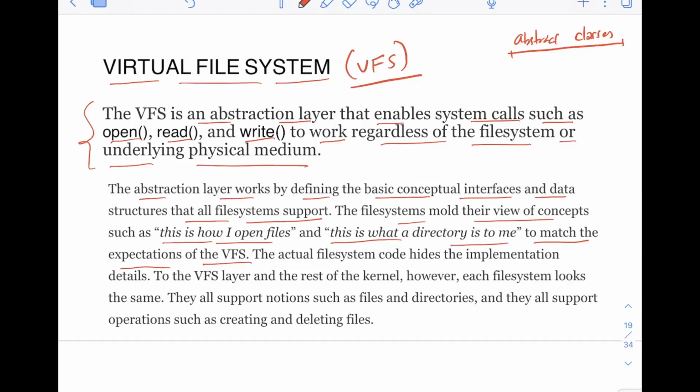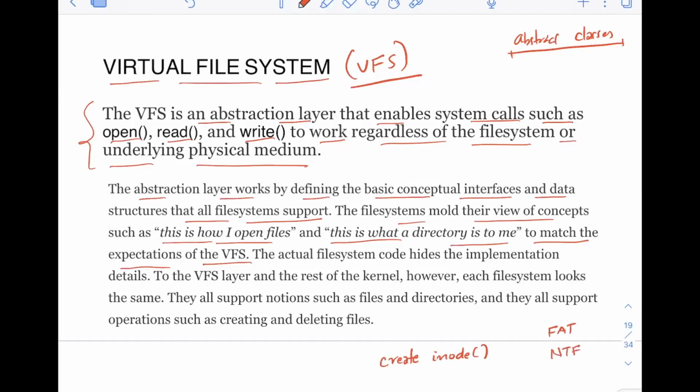So VFS has already provided the data structures and functions. Now all the file systems have to match the expectations of what VFS wants. So let's say VFS wants something like create inodes. Let's say, just as an example, VFS has a function called create inode. Now there are multiple different file systems. Let's say you have FAT, okay?